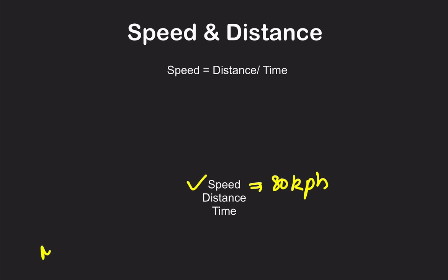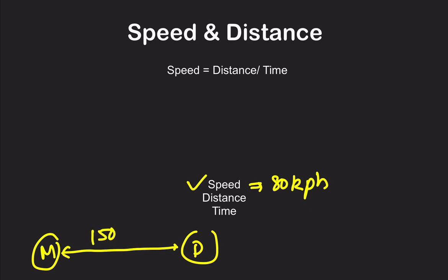Distance is, suppose this is Mumbai and this is Delhi. So the road distance between two cities, that is the distance. Suppose they are 1500 kilometers apart, that is the distance between the two cities. Now, if I start from Delhi in my car and take the Delhi Mumbai Expressway, and suppose I travel from Delhi to Mumbai in only 12 hours, that is the time taken by me.